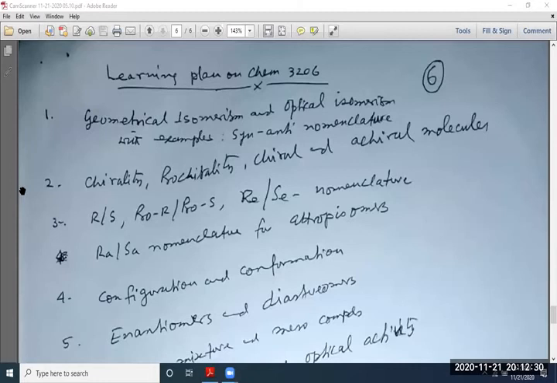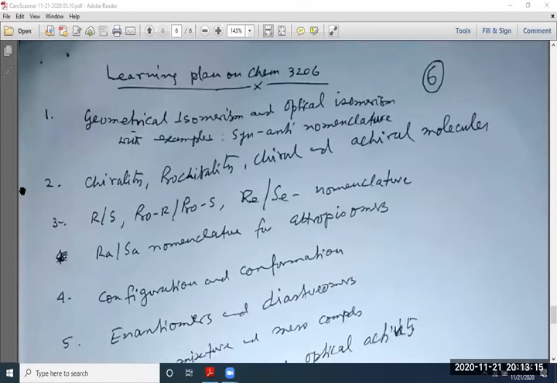Now, finally, I would give you the learning plan on this CHEM 3206 course. You compare all the terms together, then it will be very easy to remember. For example, if you study geometrical isomerism, side by side you will finish optical isomerism with examples. Then also syn and anti nomenclature. For example, today I have also shown some syn, cis, anti, trans nomenclature. It should be clear.